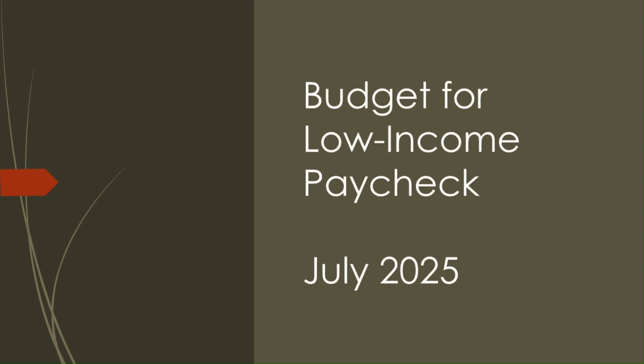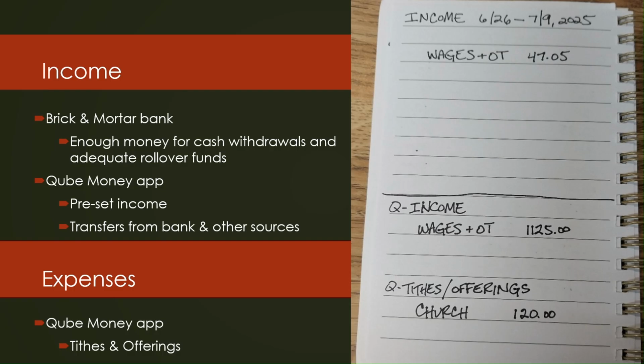This budget is for the first paycheck in the month of July 2025. I started by using my notebook that I purchased at Dollar Tree, and I started with the income, and on the first page of my notebook I split it in half.